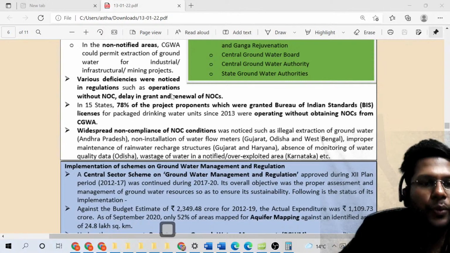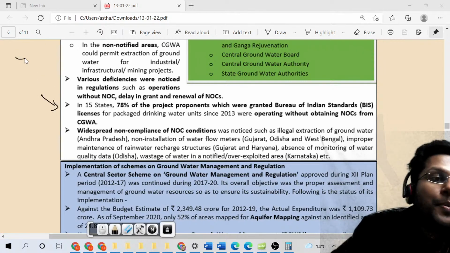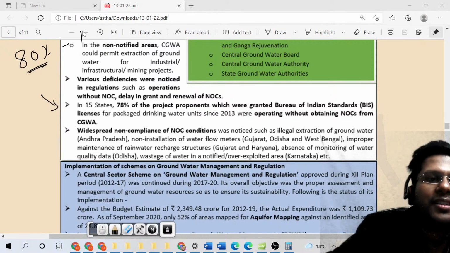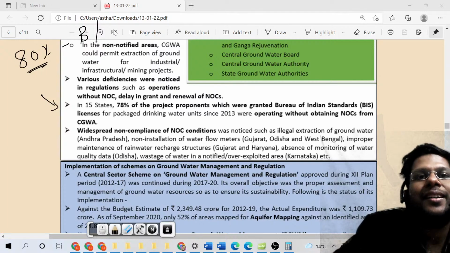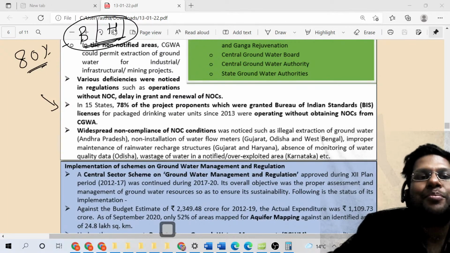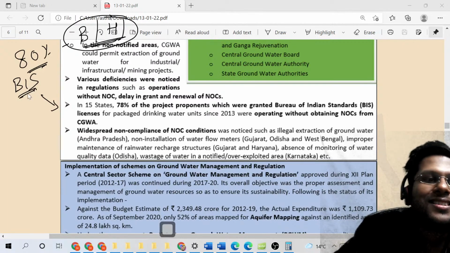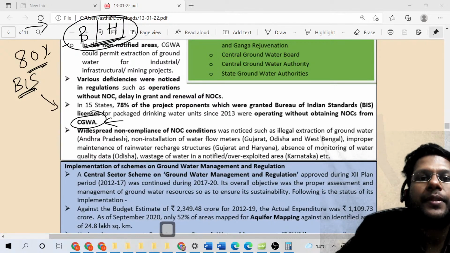One of the reports, just a few days back, said that around 80% of these companies, for example Bisleri, Himalaya, all these water companies, had taken an approval from BIS, the Bureau of Indian Standards, that we will install these water facilities, but they had not taken approval from the Central Ground Water Authority. They had not taken approval that they will be extracting water.